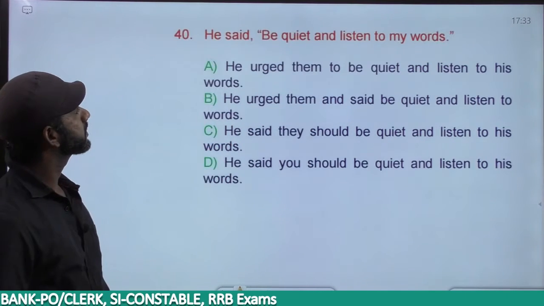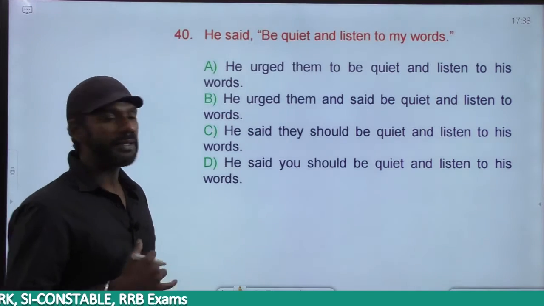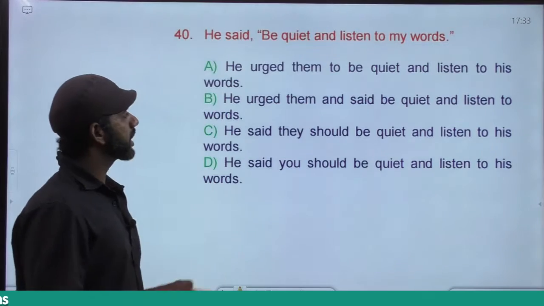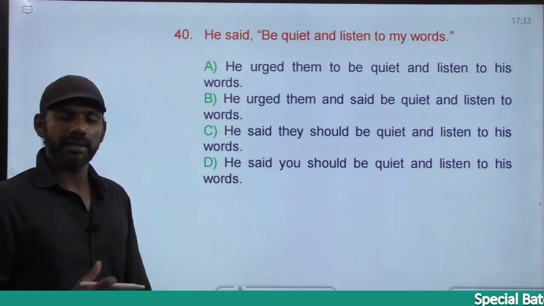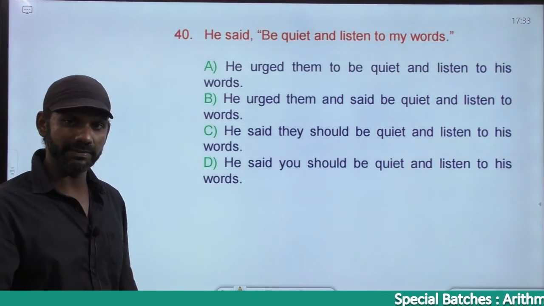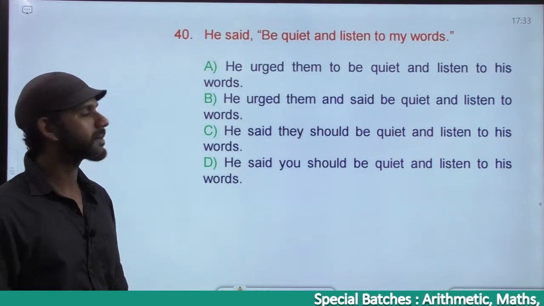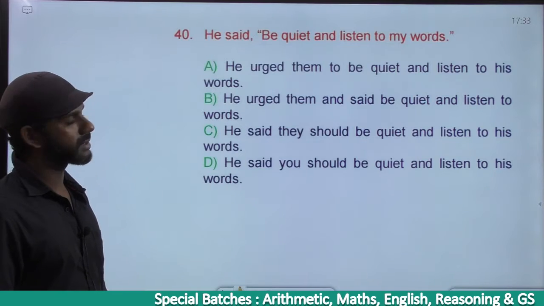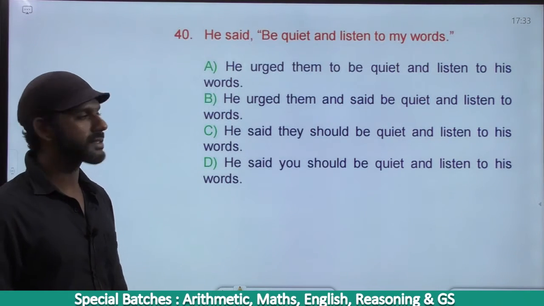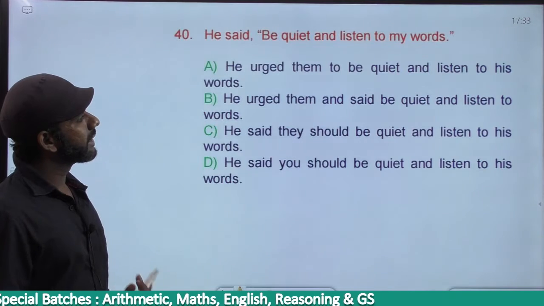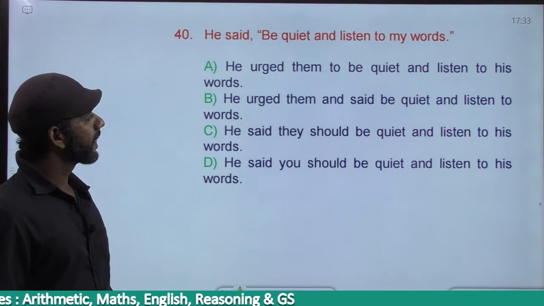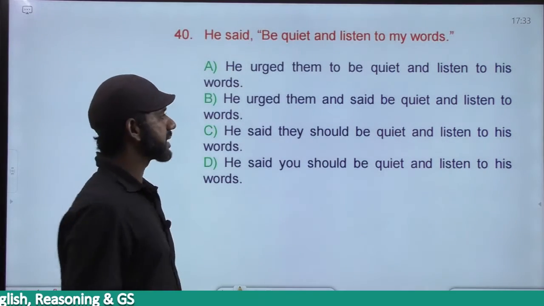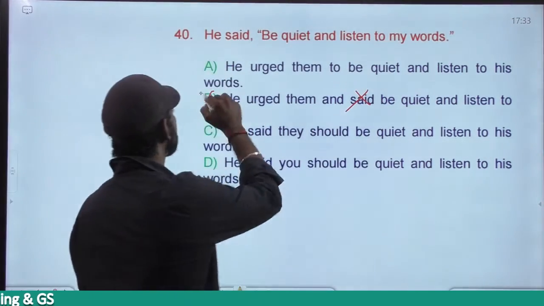The next one. He said, "Be quiet and listen to my words." That means it's a compulsion made by him. He urged them to be quiet and listen to his words. Urge them, compulsion, makes sense. Come to B. He urged them and said, be quiet. Said no, said that. So option B is eliminated.